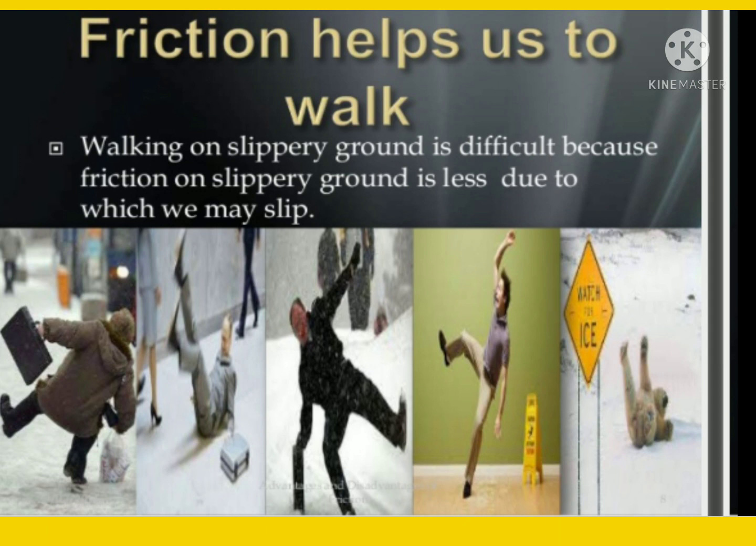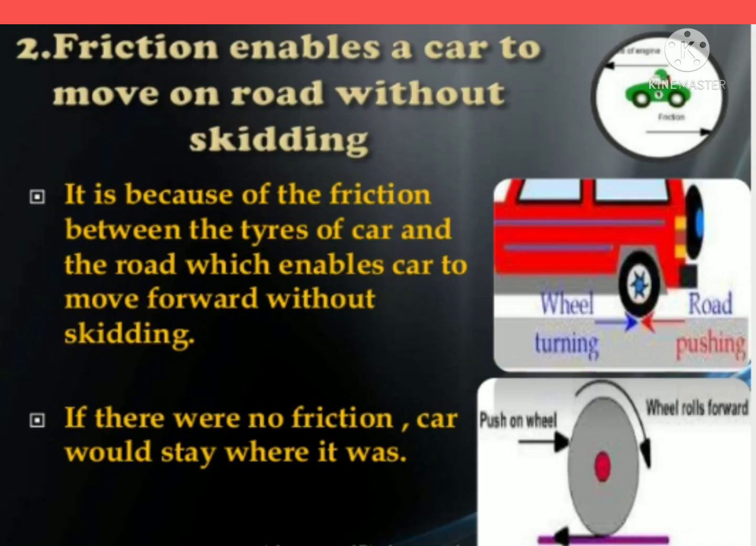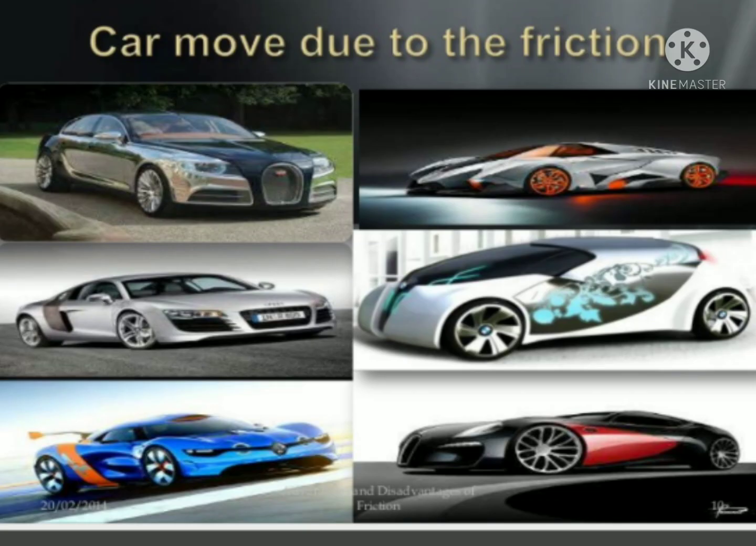Students, in this picture, friction enables a car to move on the road without skidding. It is because of the friction between the tires of the car and the road that the car moves forward without skidding. If there were no friction, the car would stay where it was. Note these points in your notes. Some more examples in this picture, students: the car moves due to friction. Without friction, the car does not move.